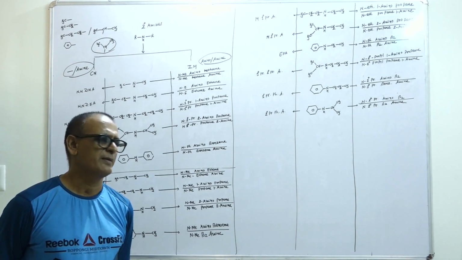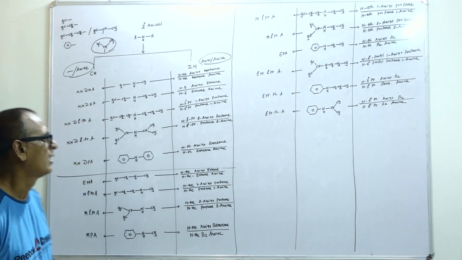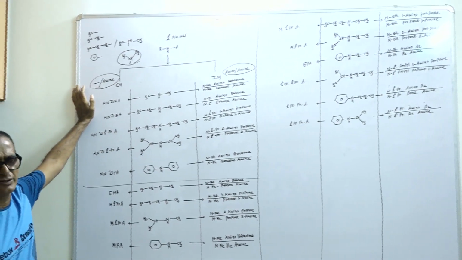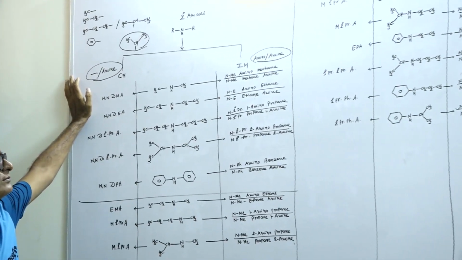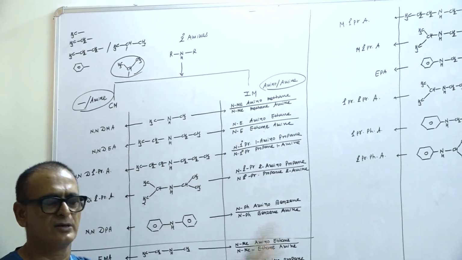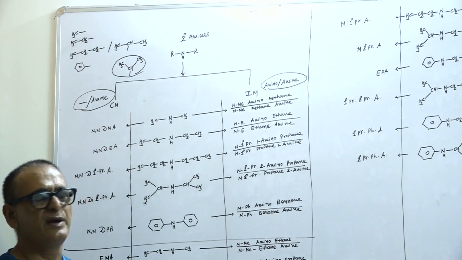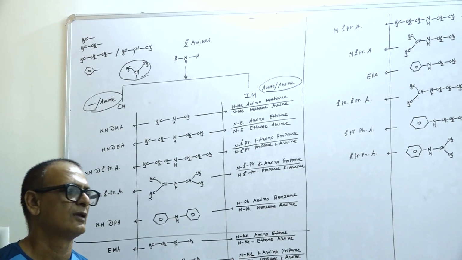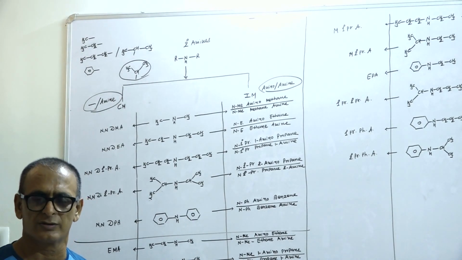Like primary amines, in the common method, amine is to be used as a suffix during the nomenclature. In the IUPAC method, amino is to be used as a prefix during the nomenclature, otherwise amine is to be used as a suffix.